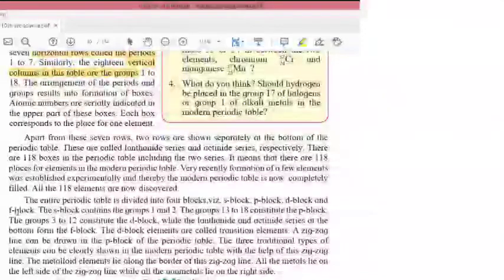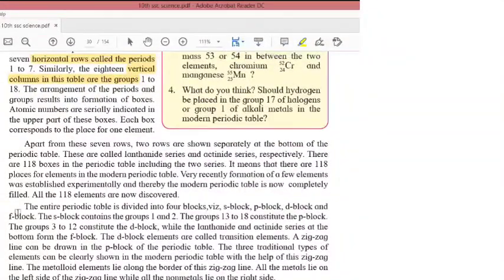The arrangement of the periods and groups results in the formation of boxes. Atomic numbers are serially indicated in the upper part of these boxes. So at the upper part there is an atomic number. Each box corresponds to the place for one element. So in each box, one element is present.